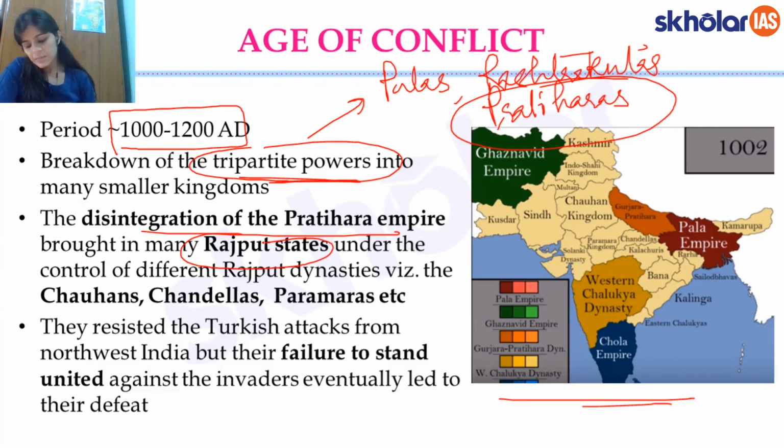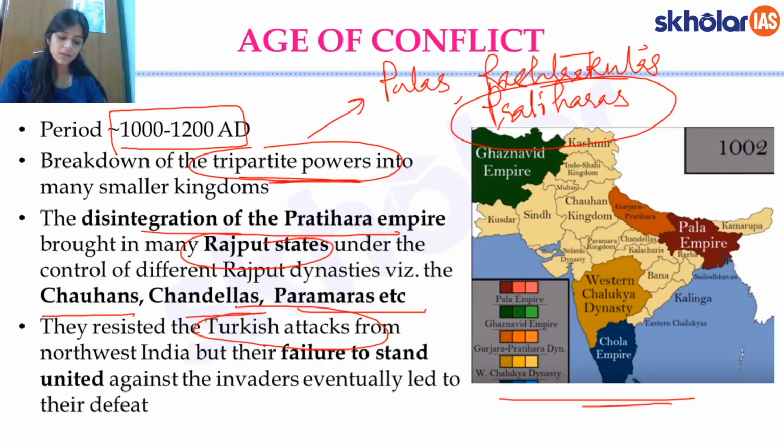We are going to discuss all of these names one by one, but for now you can understand them as the Chauhans, the Chandelas, the Paramaras, Solankis, etc. So this is essentially the political picture of those times. The most important role that the Rajput kingdoms played in the history of India was that they resisted the Turkish attacks.